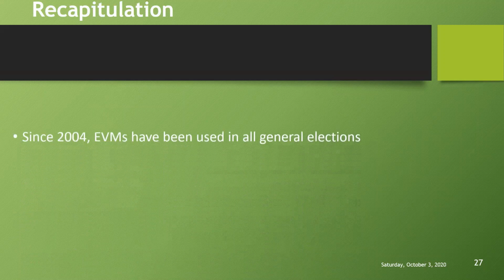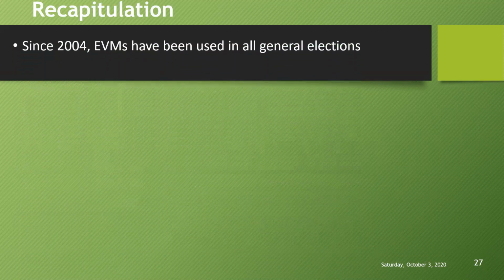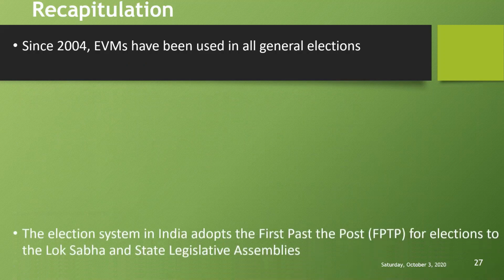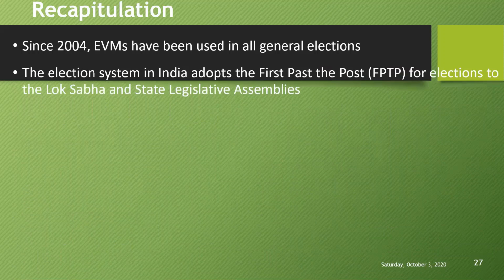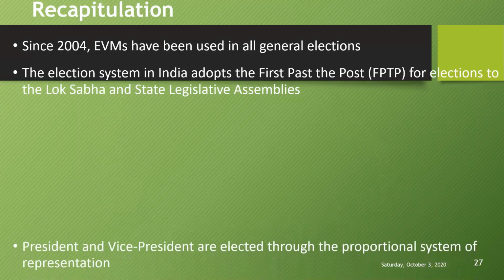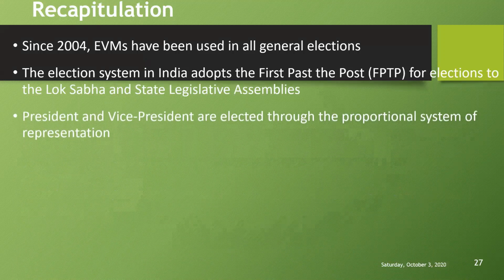Let's have a recapitulation. Since 2004, EVMs have been used in all general elections. The election system in India adopts the first past the post system for elections to the Lok Sabha and state legislative assemblies. President and Vice President are elected through the proportional system of representation.